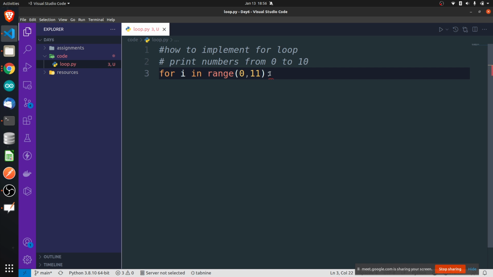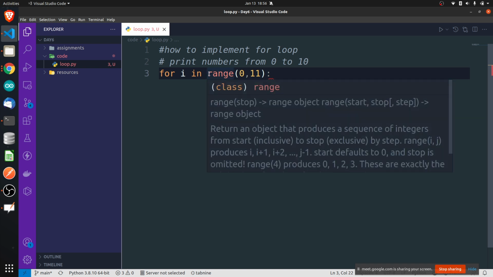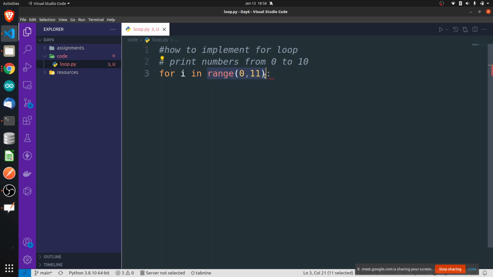And whatever number is there, this range function will always give a number. Right now it will give numbers from 0 till 10, and at a time it will generate and give you one number in sequence. This is not a random generator. It will not give you any random number. It will give you one number in sequence. First it will generate 0, next 1, 2, 3, 4, 5, 6, 7, 8, 9, 10, something like that. Whatever number is there will be stored in this variable i.